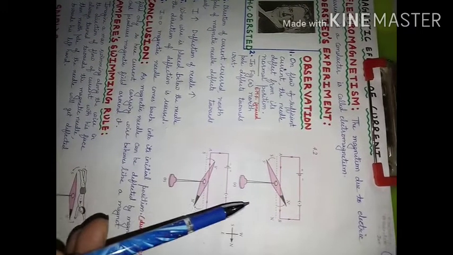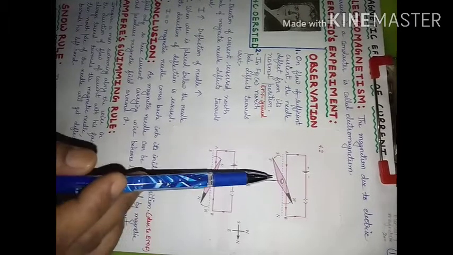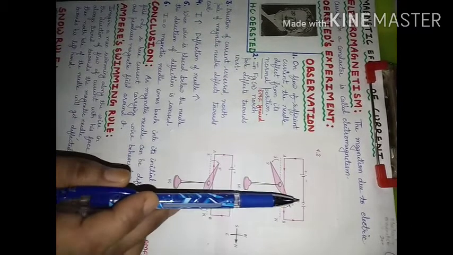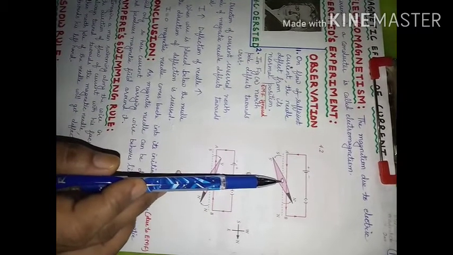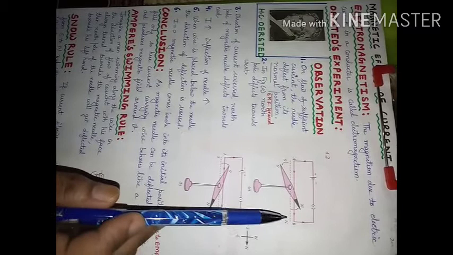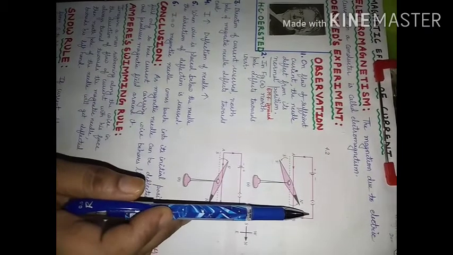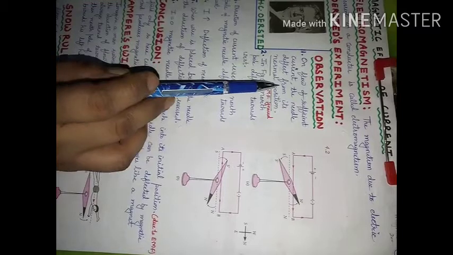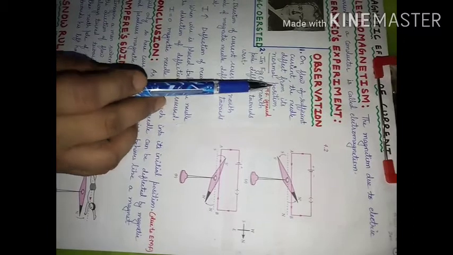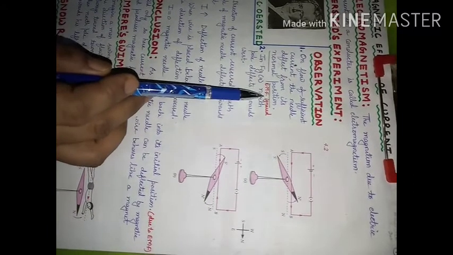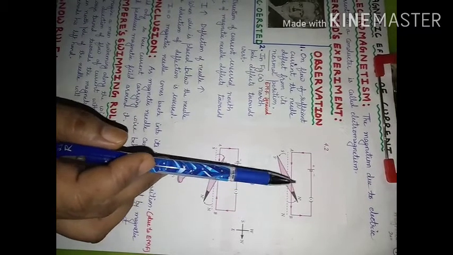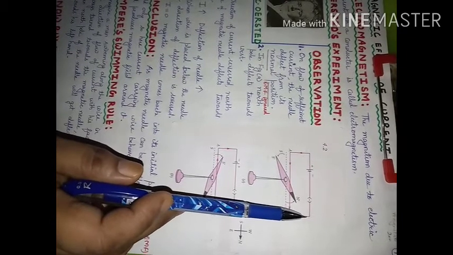Again, we are going to consider this setup. The magnetic needle is kept below the wire. Current is flowing through the wire. If current does not flow, due to the presence of Earth's magnetic field, this magnetic needle will point in a particular direction. But when current is flowing through the wire, then it is observed that the needle is deflecting from its normal position. Normal position means the position at which it was due to the presence of Earth's magnetic field. Now, this is deflecting because of the flow of current through this wire.